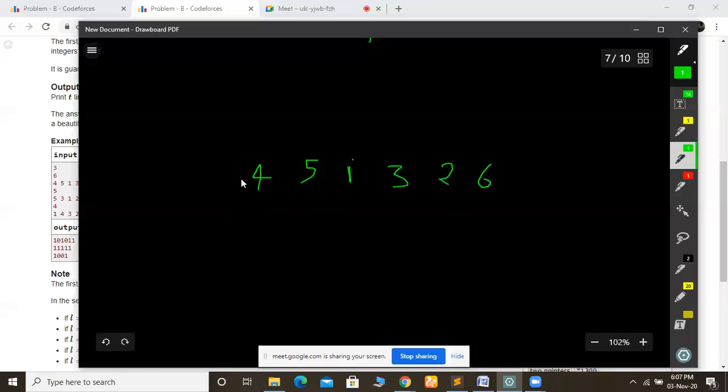So see, in that case, the complexity of our program will be O(n) square.